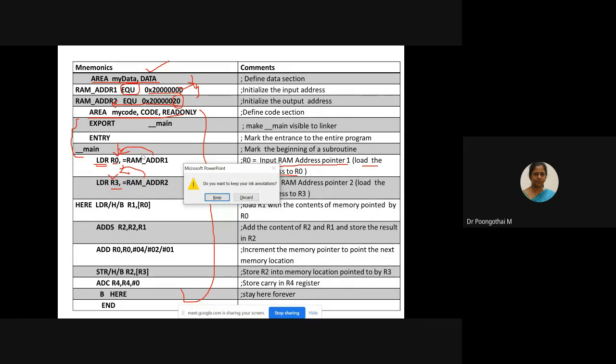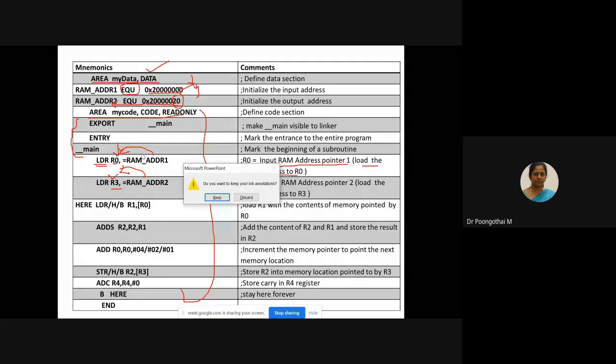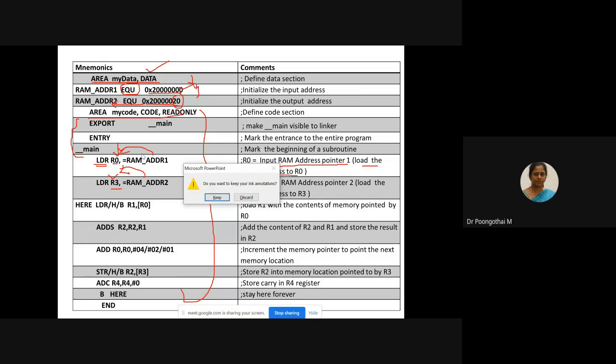Under the data section, in some cases users use that value as a 32-bit value. But in our case, this 32-bit value is going to be a 32-bit address. For that differentiation, you need to initialize the data section. So this is a structure you have to follow. If you want to practice, you can directly give that particular 32-bit address and load that value into R0. Are you able to follow? Yes, ma'am. Okay.